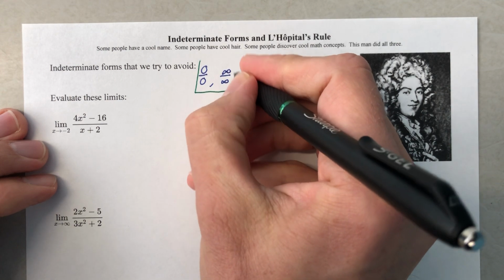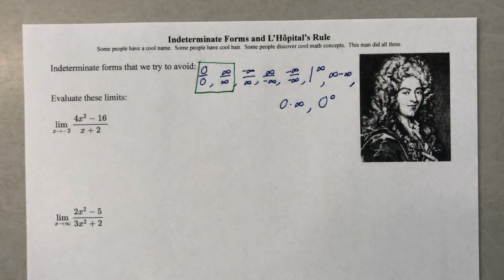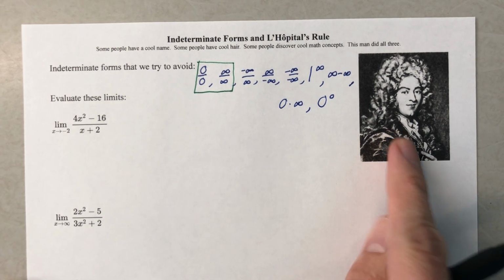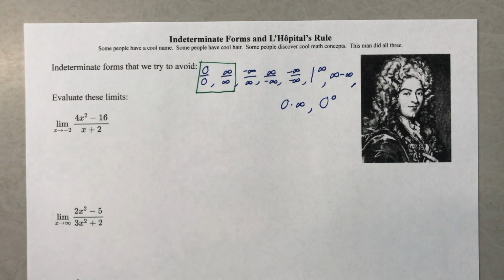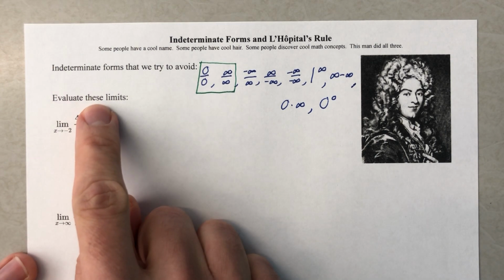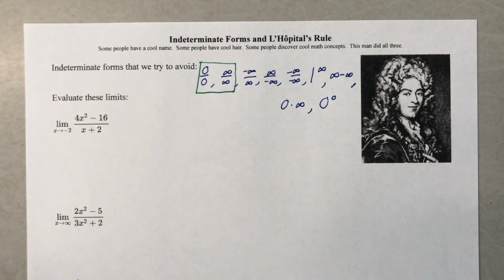Okay, here's the big idea though. The first two are the main two. And anytime we come across those two, we avoid them. And this guy helps us do so. I mean, just look at the dimple in his chin. You know, how could you not like the guy? So what we're going to do, bound to be a good mathematician with such a dimple, is evaluate these limits, and we're going to use L'Hopital's rule, which is a very lengthy explanation of what to do.